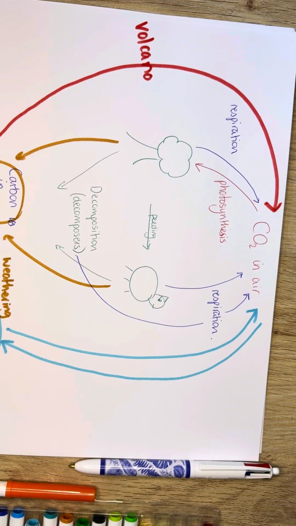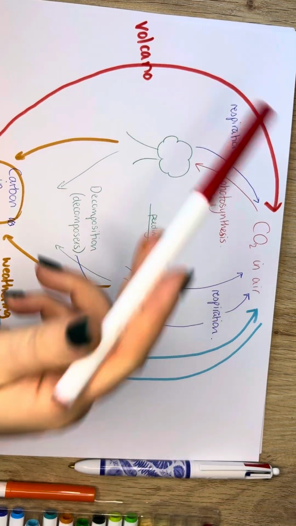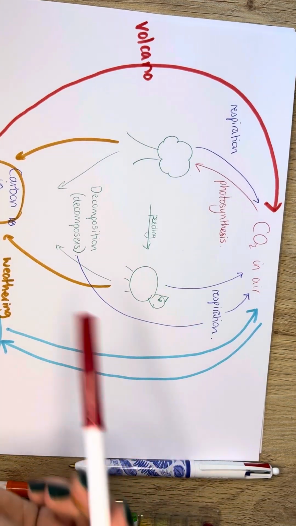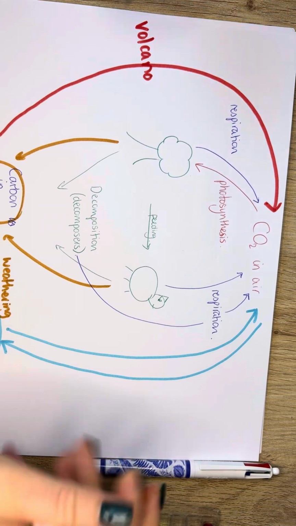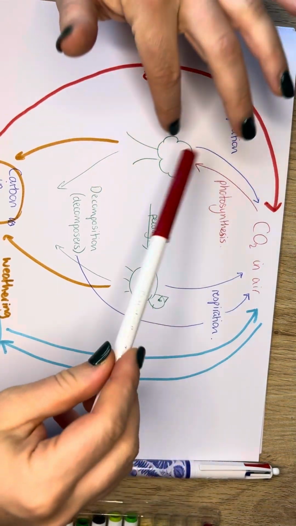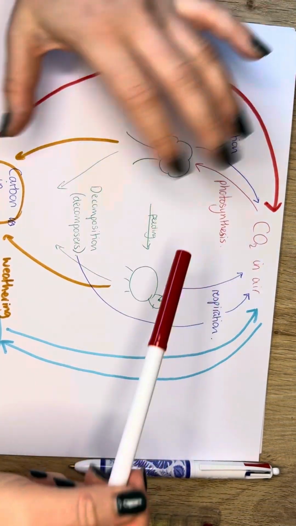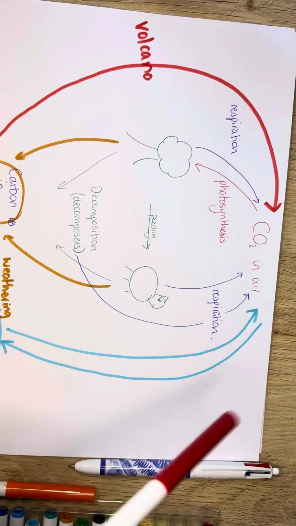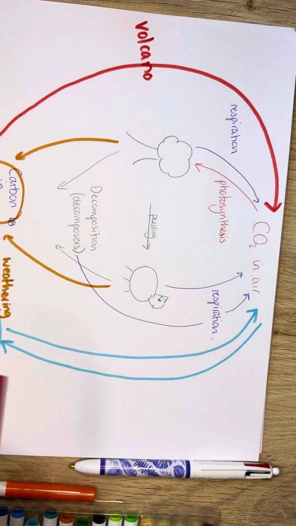Okay, so what we can see here is just carbon going all over the place. I know it looks kind of overwhelming when we see a picture like this, but if we start off like I did with the plant, the animal, the decomposing, the photosynthesis, respiration, and then you add the other bits on, it's a little bit easier. If you want to know where the physical and chemical fits in, physically, we're talking about things like weathering, and chemically, we're talking maybe about dissolving in the oceans, etc.